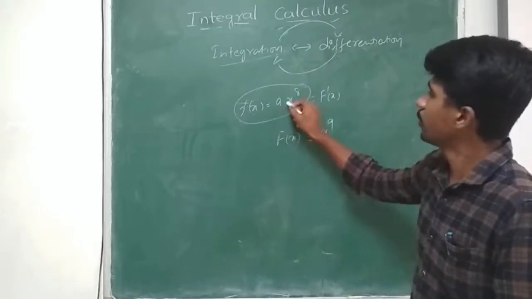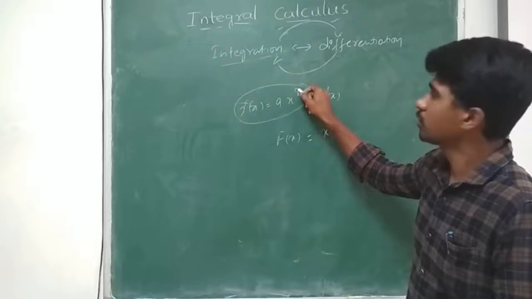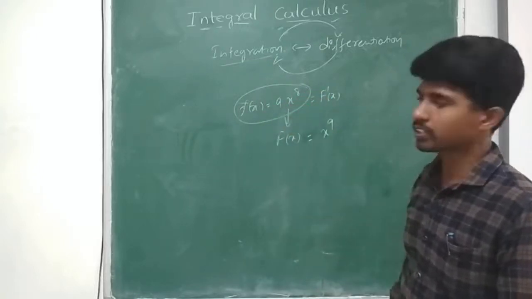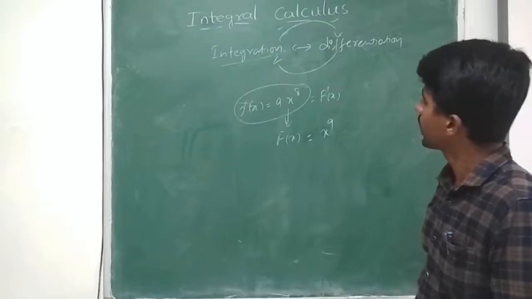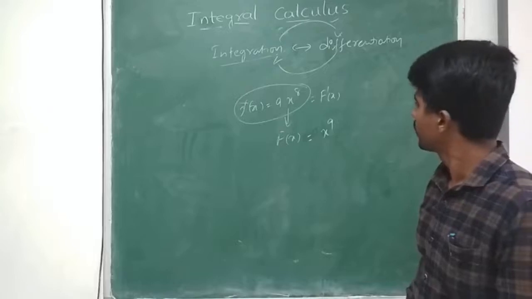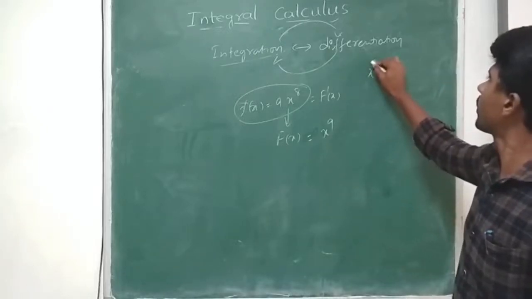Because it is in the form n into x to the power of n minus 1. Suppose I say this is the derivative of a particular function, so I can say the function F of x is equal to x to the power of 9. Immediately one person gave an answer, sir. So what about the derivative of x to the power of 9 plus 10?